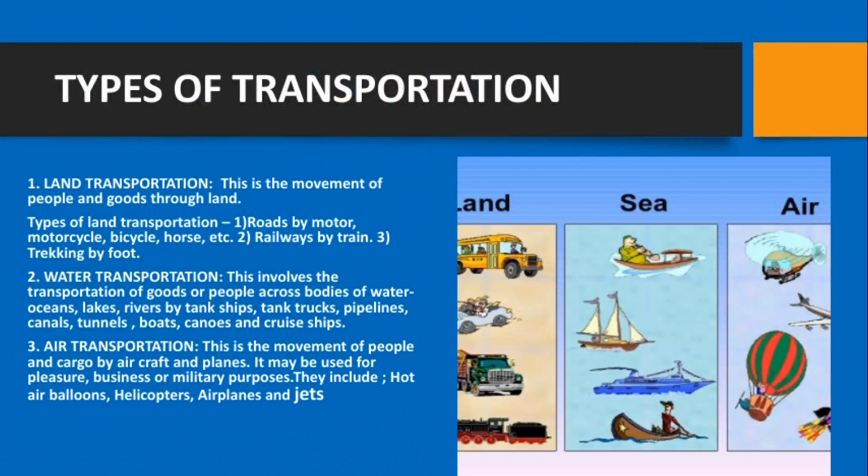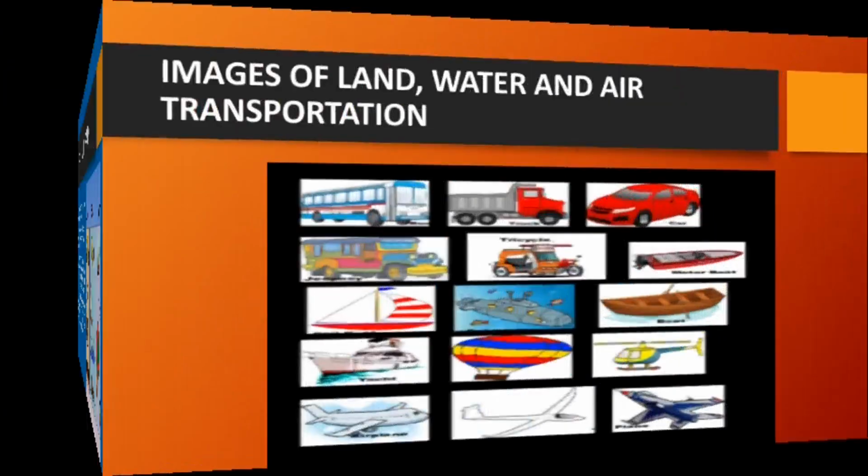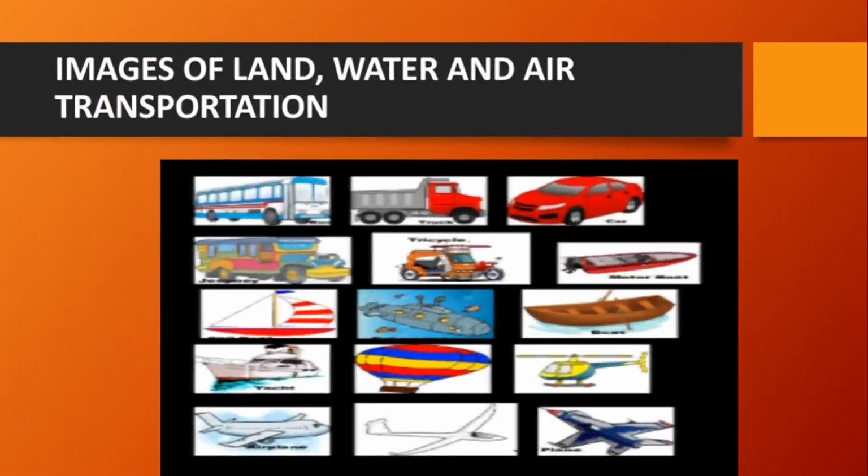So let's look at the images of land, air, and water transportation. You can see the truck, the car, the lorry, the motorcycles. They are all means of land transportation. Then you have the canoes, and then you have the ship, the yacht. They are all means of transportation on water. Then you have the airplanes and jets and helicopters. They are means of transportation by air.